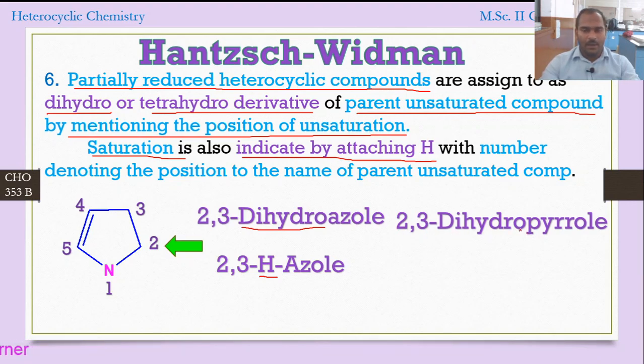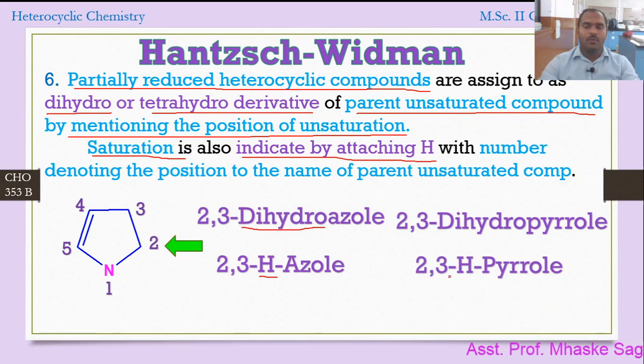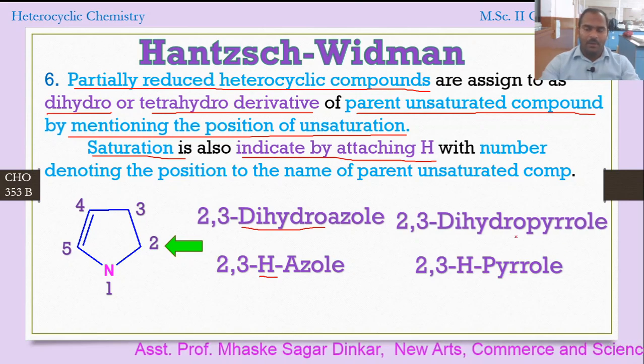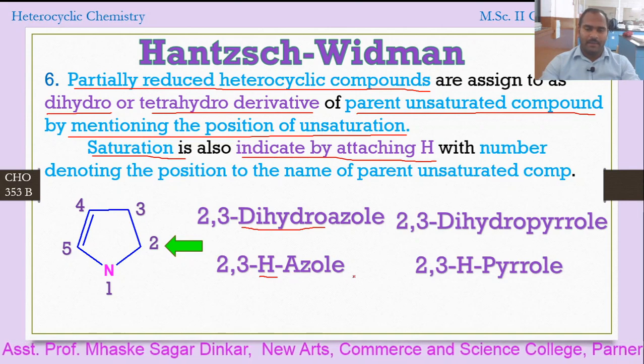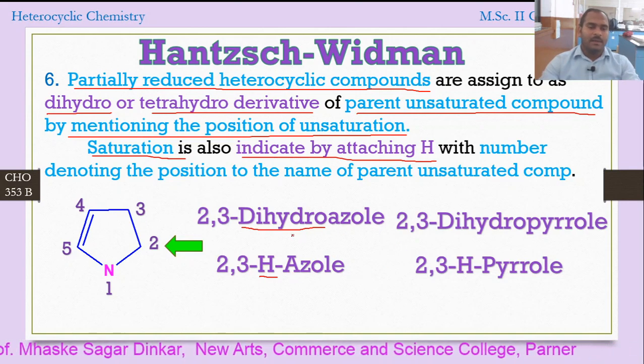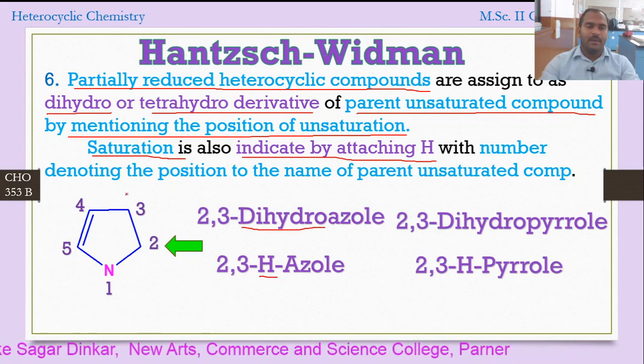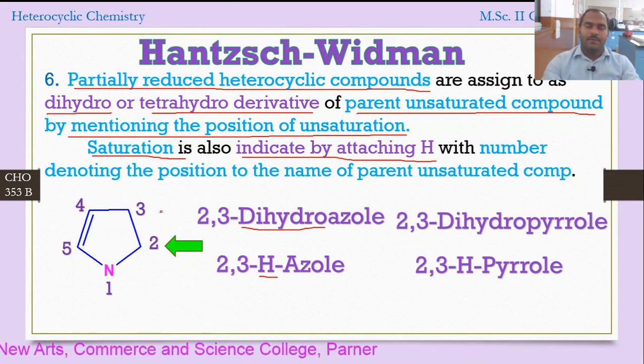2,3-dihydropyrrole, right? That is a common name, or we can have 2,3H-pyrrole. So this compound we can name in these many different ways, because it is a well-known compound. We know it as pyrrole. It is a trivial name, while azole is an IUPAC name. Okay, so that we have to consider while giving the numbering and naming the compound which has a saturation.